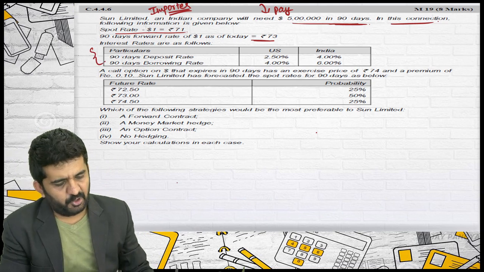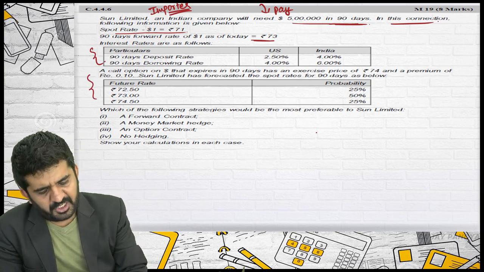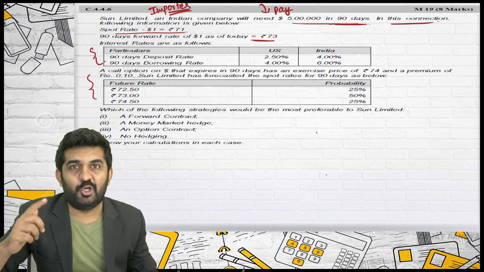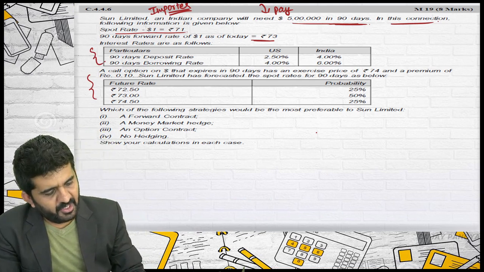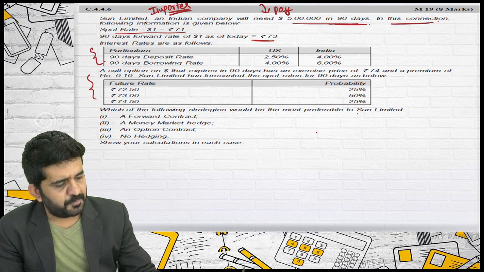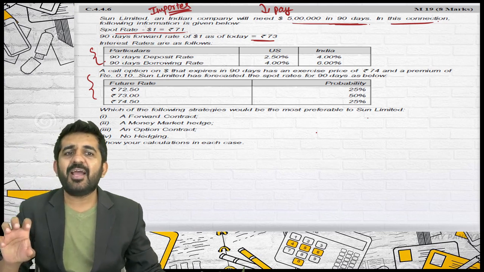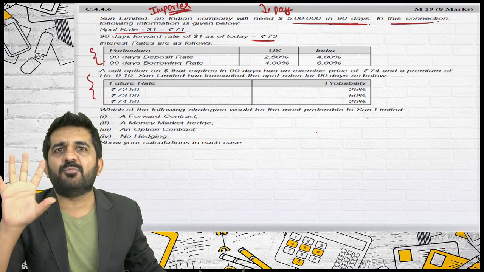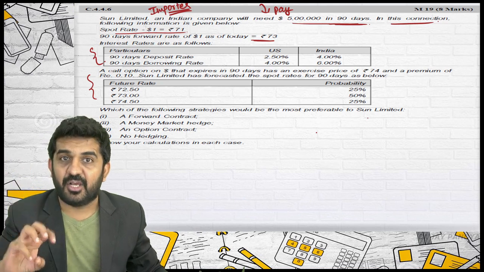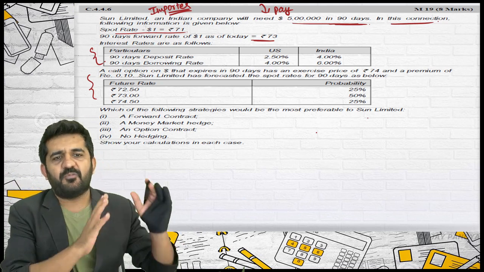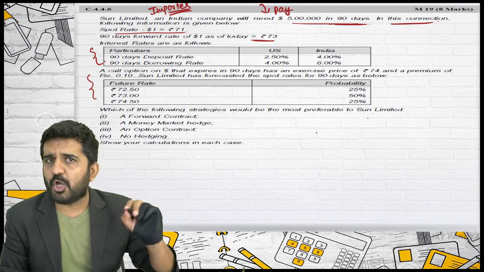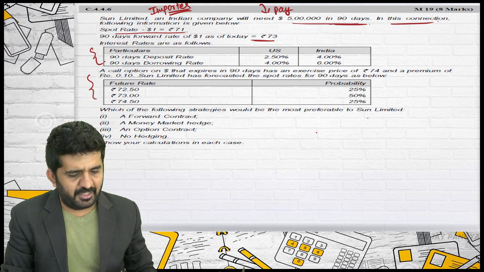Interest rates are as follows. Call option detail is given. You will have to have a call option, a long call position. Which of the following strategies would be most preferable to Sun Limited? Why have I taken this question over here? Try to understand. This is also the same concept, that is hedging my risk. Just for the purpose of explaining it once again, I have taken it in portfolio management. This is a pure question of Forex, but it is absolutely alright if we do it in the concept of hedging.